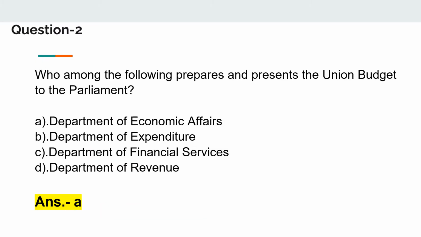So moving on to the next question: who among the following prepares and presents the union budget to the Parliament? Your options were Department of Economic Affairs, Department of Expenditure, Department of Financial Services, or the Department of Revenue. Now the answer to this is option A, that is the Department of Economic Affairs. Now let us see why.